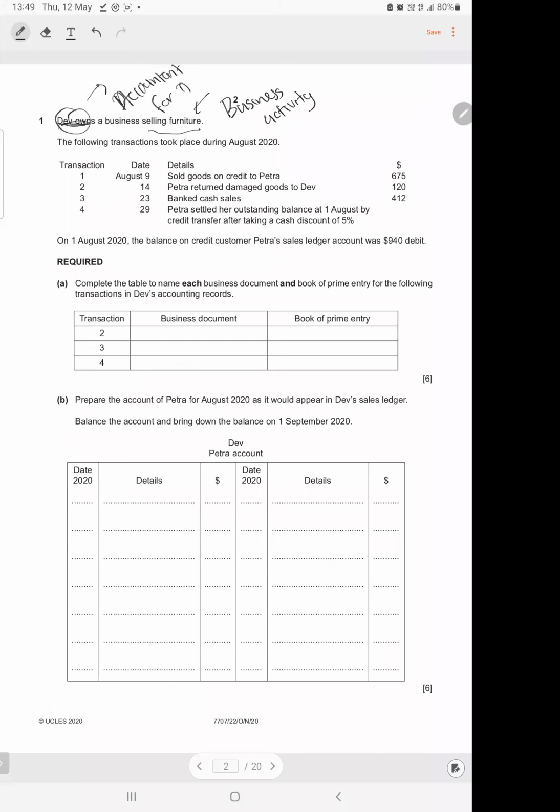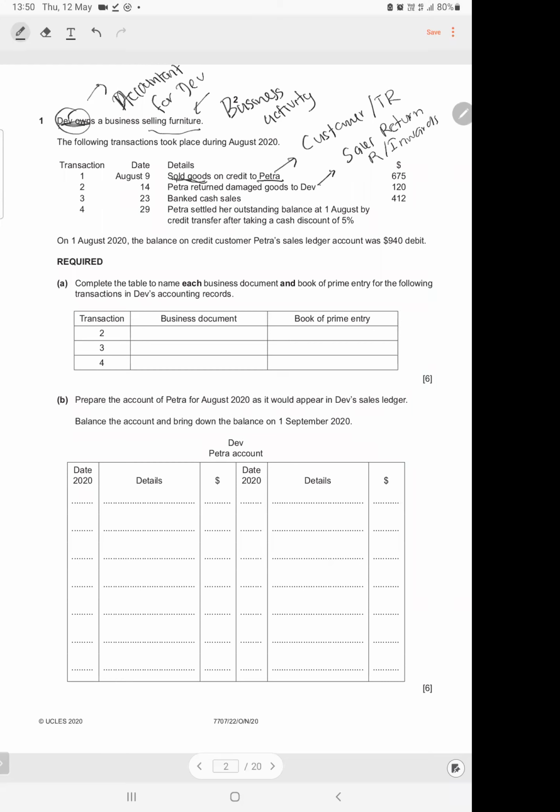Okay, so let's look at the transactions we have. Transaction one, on the 9th of August, sold goods on credit to Petra. Sold goods, which means Petra is a customer, a trade receivable. Next, Petra returned goods to Dave. Since Petra is a customer, if a customer returns goods, this is called a sales return, or a return inwards. So that's how you identify whether it's a sales return or a purchase return.